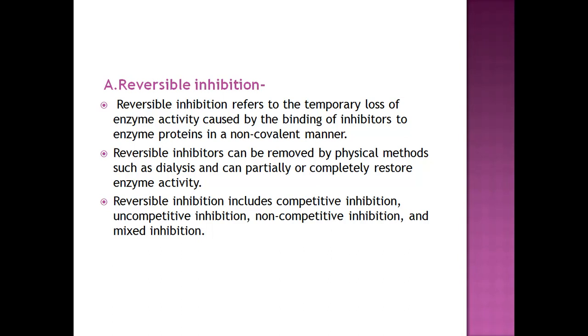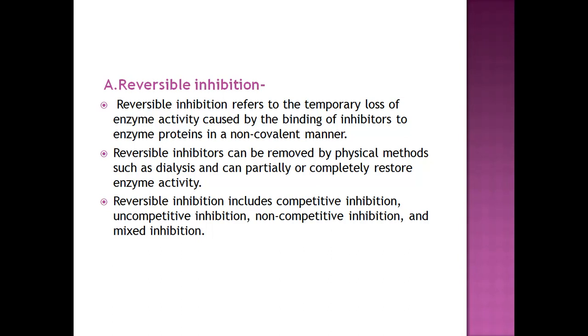Reversible inhibition refers to the temporary loss of enzyme activity caused by the binding of inhibitors to the enzyme protein in a non-covalent manner. Inhibitors bind to the enzyme with a non-covalent bond, and you know that a non-covalent bond is a weaker bond, so the enzyme and inhibitor will dissociate.